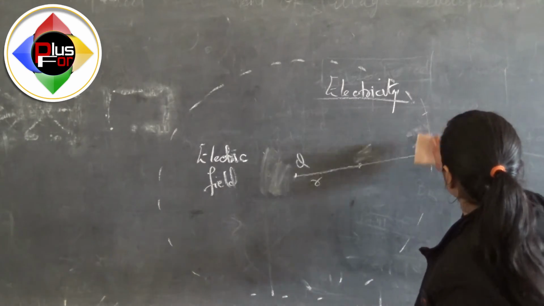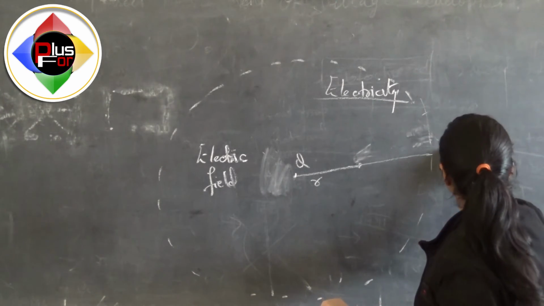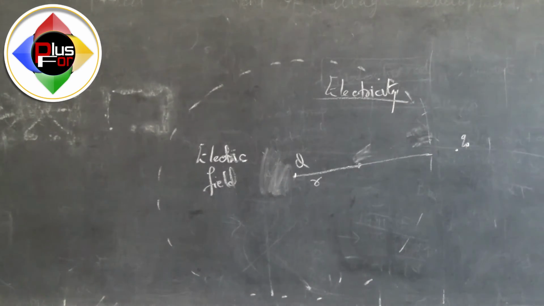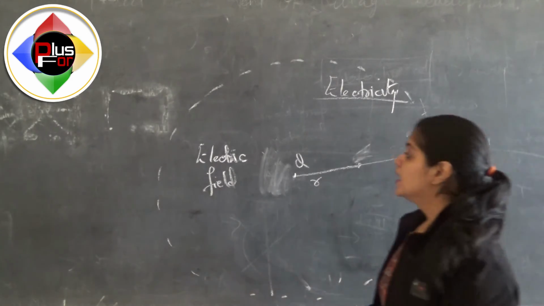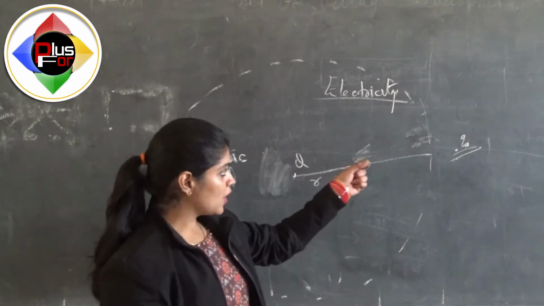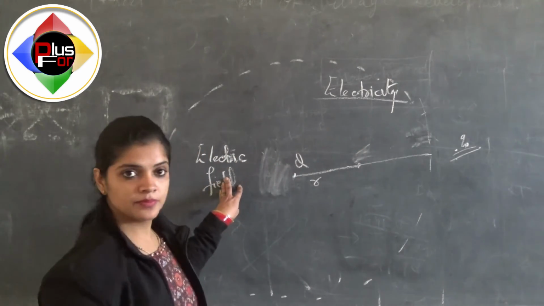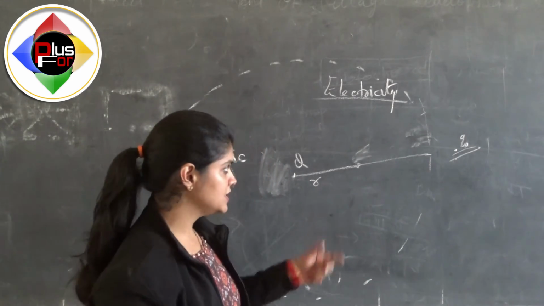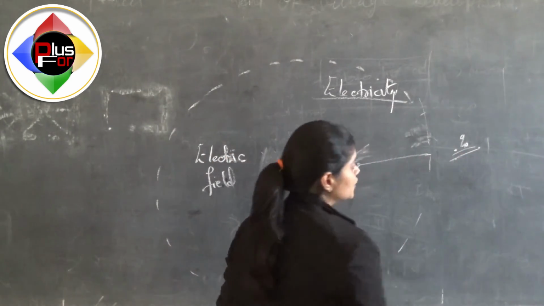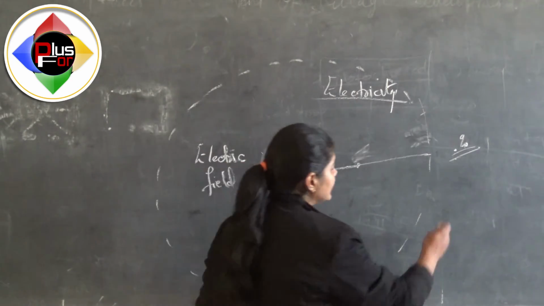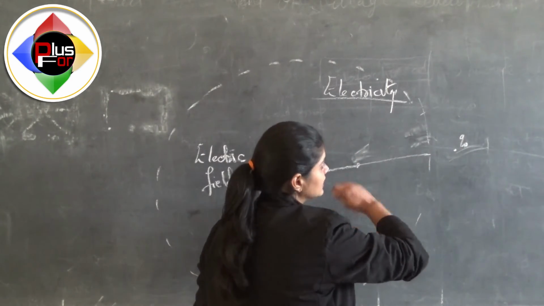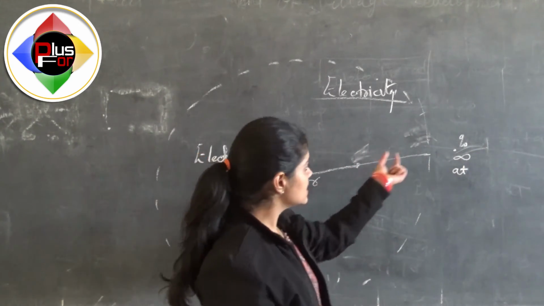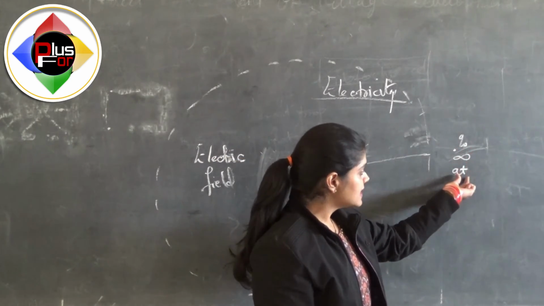Now let's consider we have a small charge small q or q naught. Why it is q naught, we will be explaining this further. Let's consider we have a small charge q naught and it is placed outside the electric field, that is beyond its interaction or beyond its range of reach. It cannot reach this q naught to interact with it. So anything which is placed beyond the reach or beyond the range is said to be placed at infinite. So let's consider a small charge q naught placed at infinite.